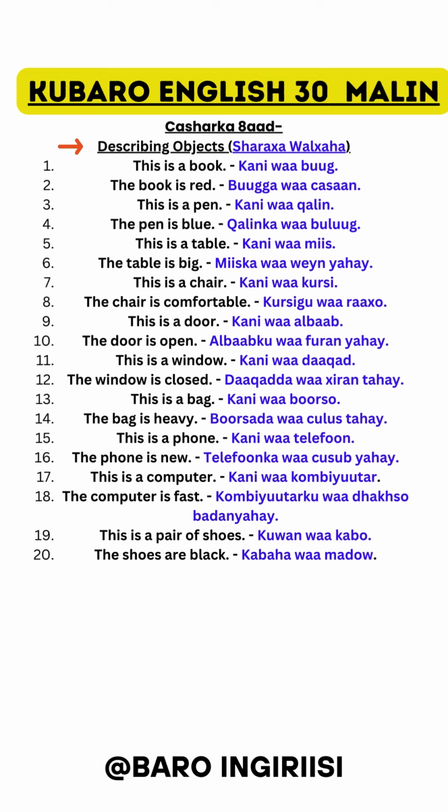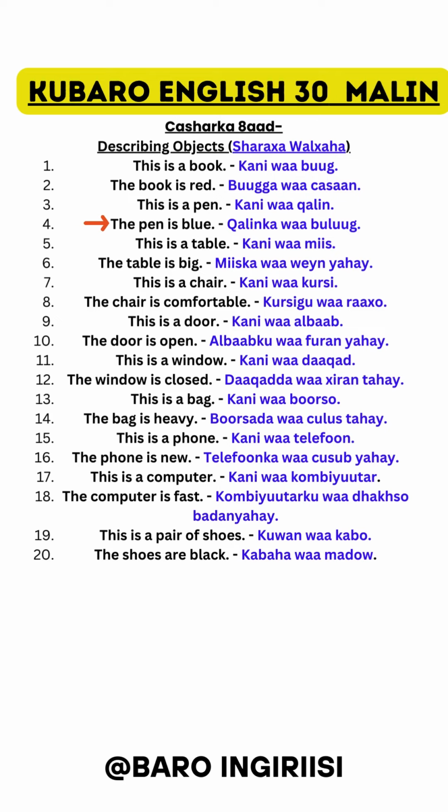Describing objects. Sharaxa walxaha. This is a book. Kani waa buug. The book is red. Buugga waa casaan. This is a pen. Kani waa qalin. The pen is blue.